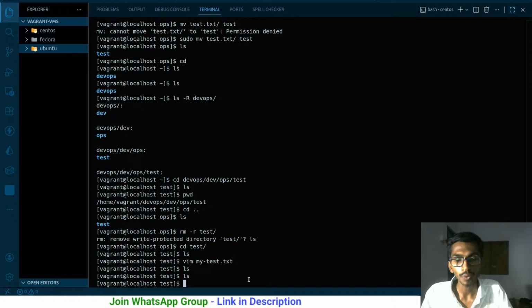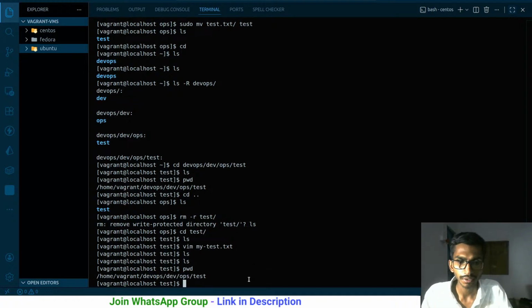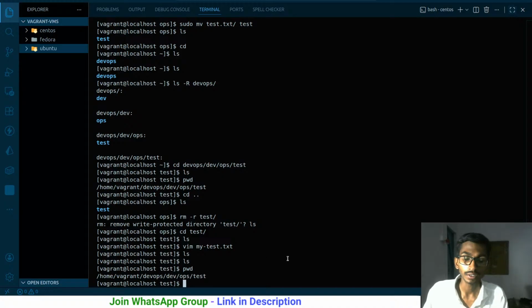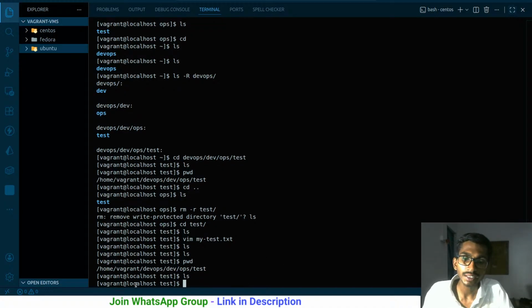ls, present working directory. If you want to edit anything, if you want to create files, why is this happening? We created this file recursively using the sudo command. Got it. Sorry, that was the problem. This particular folder and everything else got created using the sudo command, and because of that, now if I want to change anything, I will have to use the sudo command over here, or I'll have to switch to the root user.